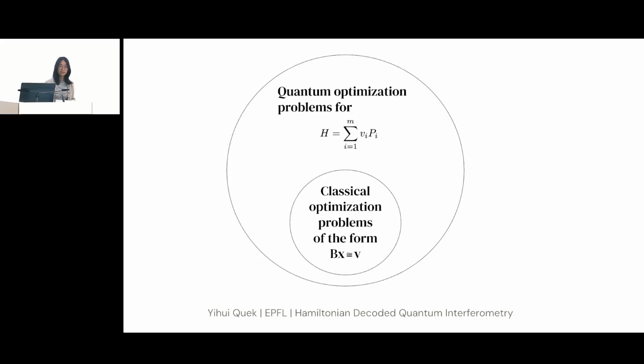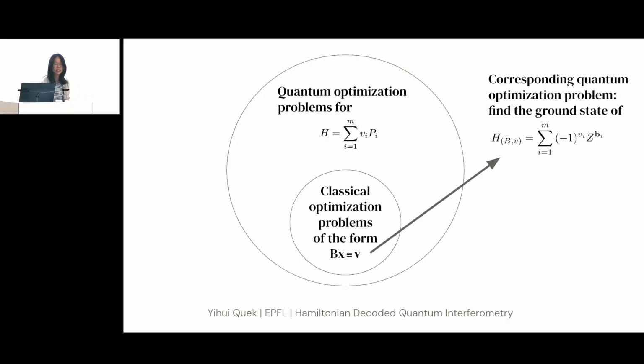So the reason this is called a quantum optimization problem is that this set of problems completely encompasses all the classical optimization problems we just talked about. And the reason is as follows. For every classical optimization problem of this form, you can write down a corresponding Hamiltonian such that if you find the ground state of this Hamiltonian, then that is going to give you the solution to the classical optimization problem as well.